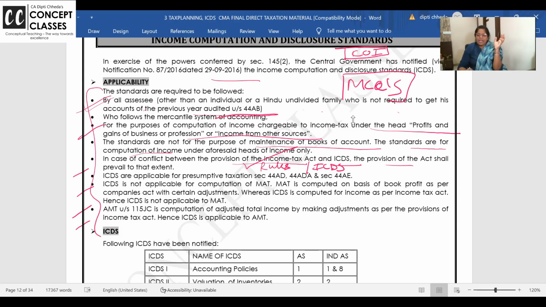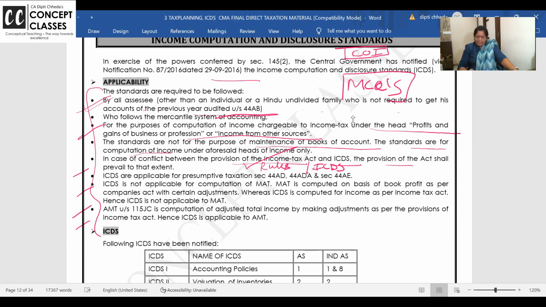So like these, all these presumptive taxations are applicable. For them is ICDS applicable? Yes, because presumptive taxation is also, it's like computing the income as per your business head, no? So for that ICDS is applicable.